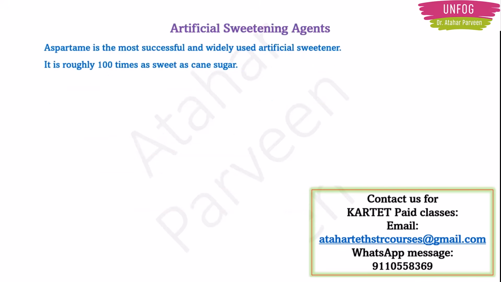Next is aspartame. After talking about saccharin, we are talking about another artificial sweetening agent, aspartame. This is the most successful and widely used artificial sweetener. It is roughly 100 times as sweet as cane sugar. Means the sweetness is lesser than saccharin, because saccharin was 550 times, no? When compared to cane sugar, this is just 100 times, okay?